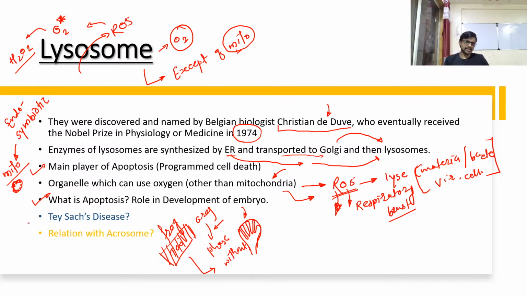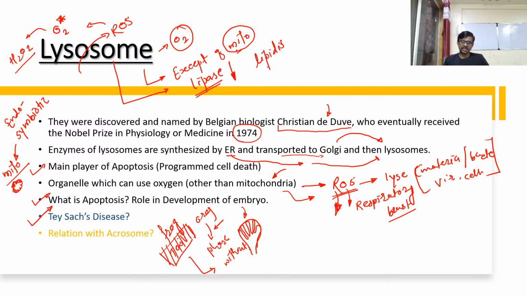Tay-Sachs disease is important to discuss here. Guys, lysosome also secretes a lipase enzyme inside our body. If there is any problem with a lysosome which results in a low concentration of lipase enzyme inside the body, then the lipids, which are the substrate for lipase enzyme, are not broken down.